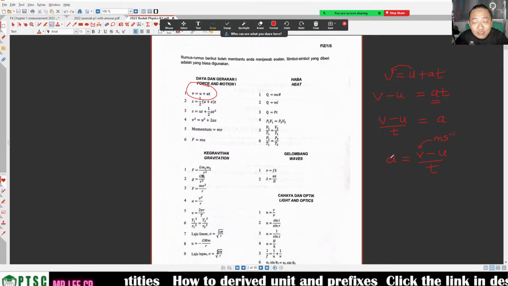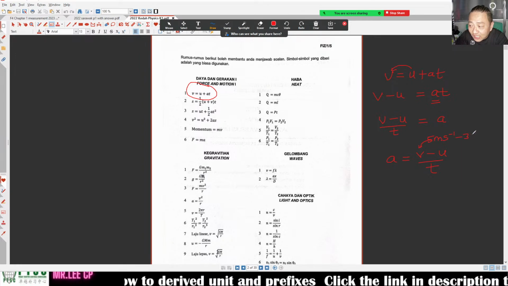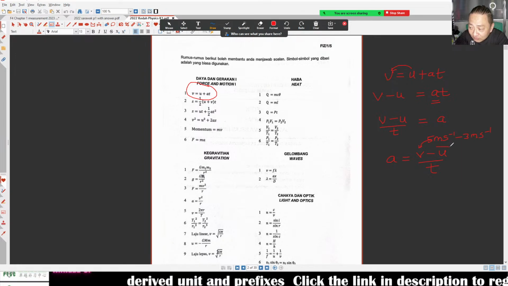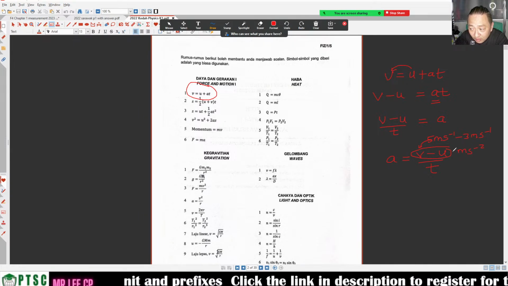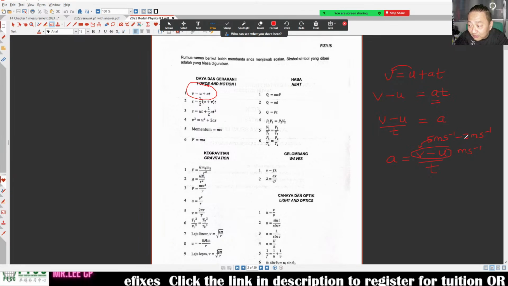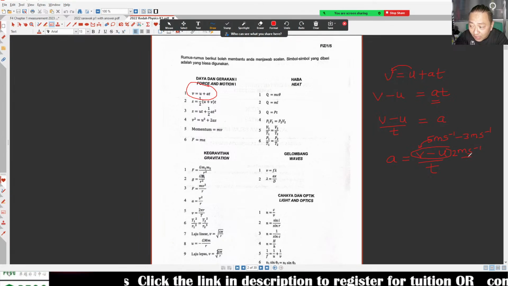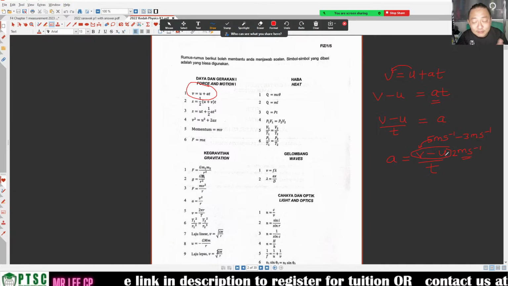So let's say you got 5 ms minus 1 minus 3 ms minus 1. After you minus, the unit is still ms minus 1. Let's say 5 minus 3, it is 2 ms minus 1. I am concerning about the unit only. The unit will be ms minus 1.